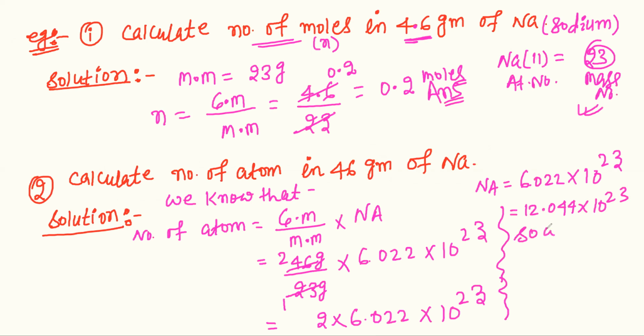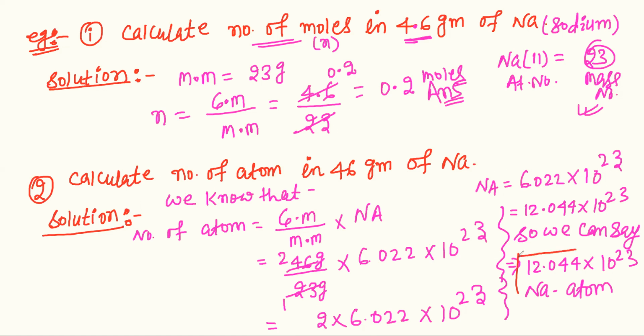So we can say 12.044 into 10 raised to the power 23 Na atoms. Because we had to find the number of atoms in 46 gram, we have this result: 12.044 into 10 raised to the power 23 sodium atoms. I hope you understand.